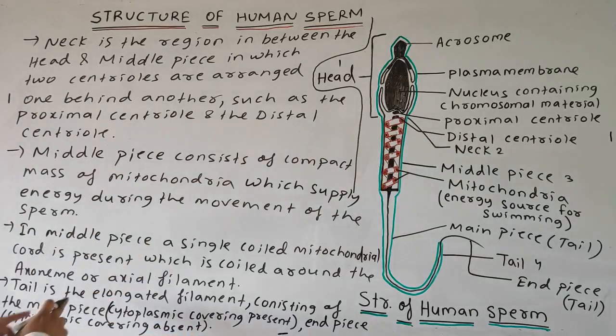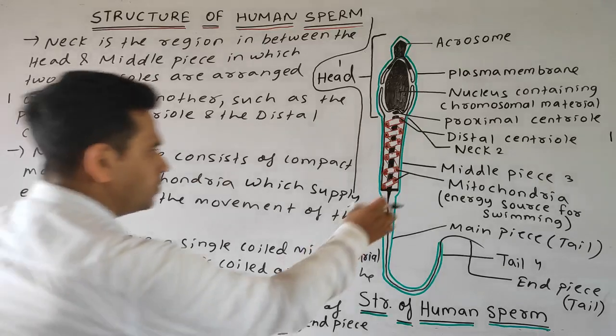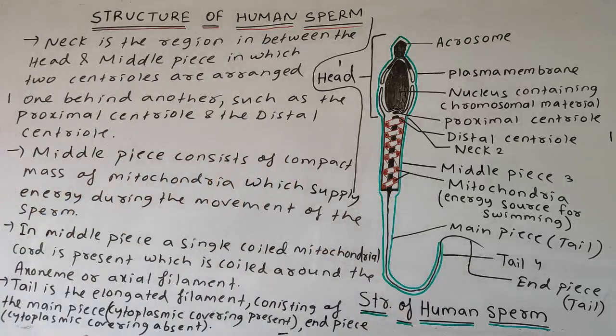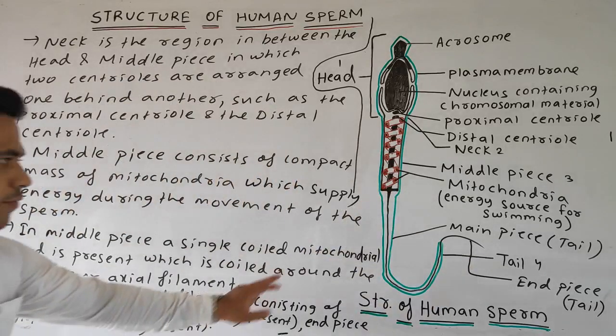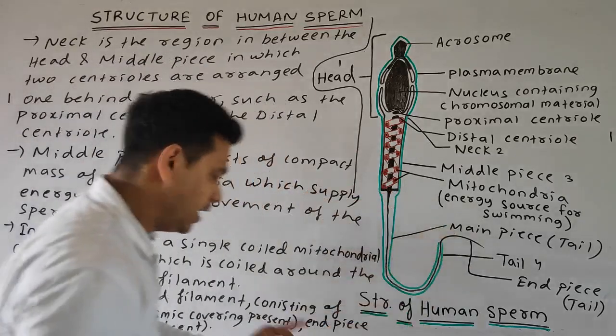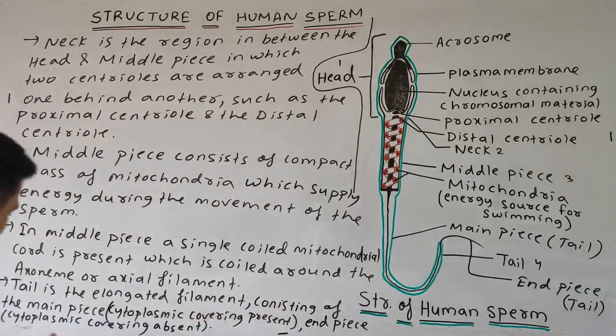See, the tail is an elongated filament consisting of the main piece, from here to here, in which the cytoplasmic covering is present. You can see the thin sheet, the cytoplasmic covering, and the end piece means the cytoplasmic covering is absent.